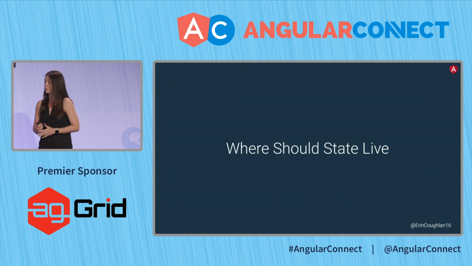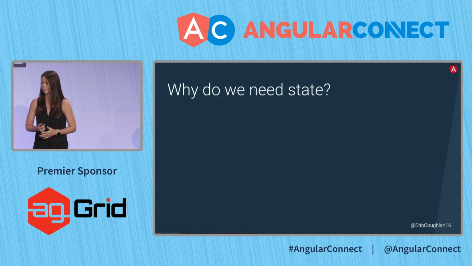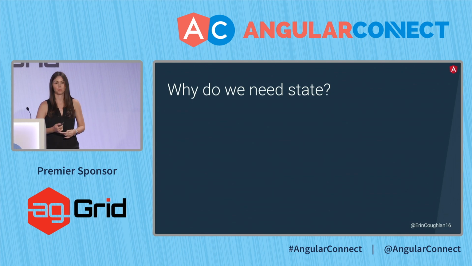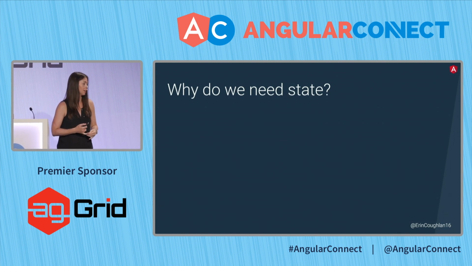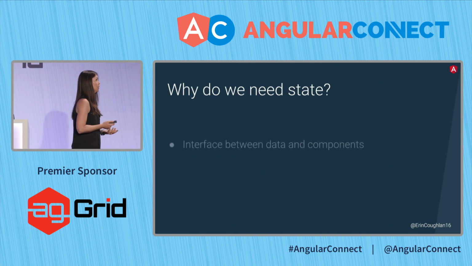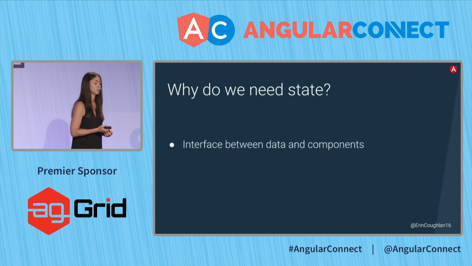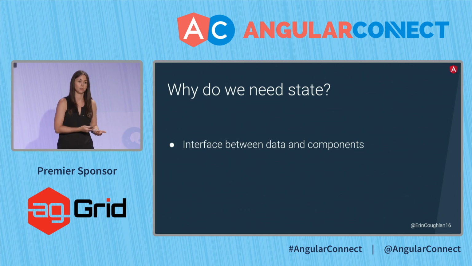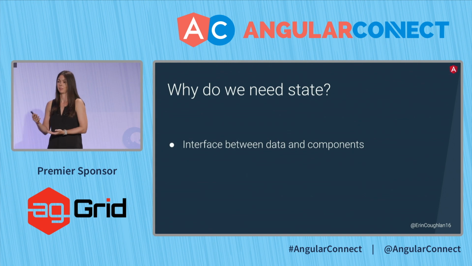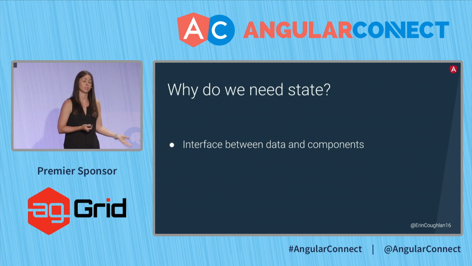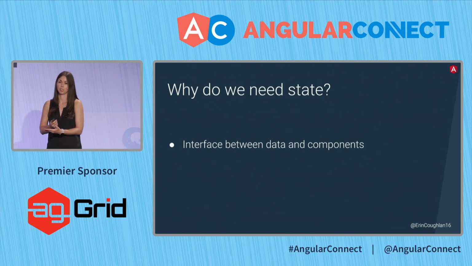So where should your state live? First, why do we need state? Some of this goes without saying, but it's really this interface between your data and your components. You have a server, it has value, you have maybe a route, it has data, and somehow you have to get that to the thing that renders on the page. You need data from somewhere. And your state is that communication between both of them.